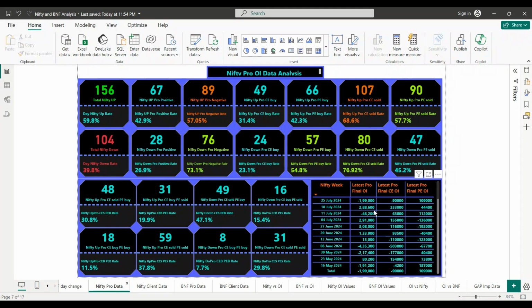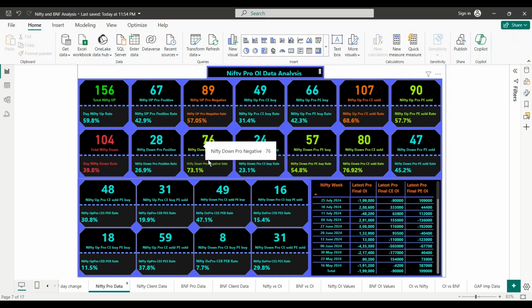Here we have pro positive and pro negative, and pros are negative. Is there a higher percentage of Nifty going down? This is Nifty up, this is Nifty down. So 73% down, 57% up when pro data is negative.